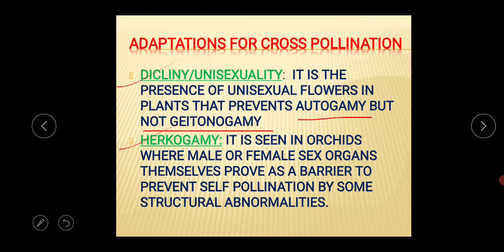Last one is hercogamy. It's seen in orchids where male or female sex organs themselves prove to be a barrier to prevent self pollination by some structural abnormalities. So they are adapting some kind of abnormal structure. For that reason, the male and female sex organs cannot mate properly.